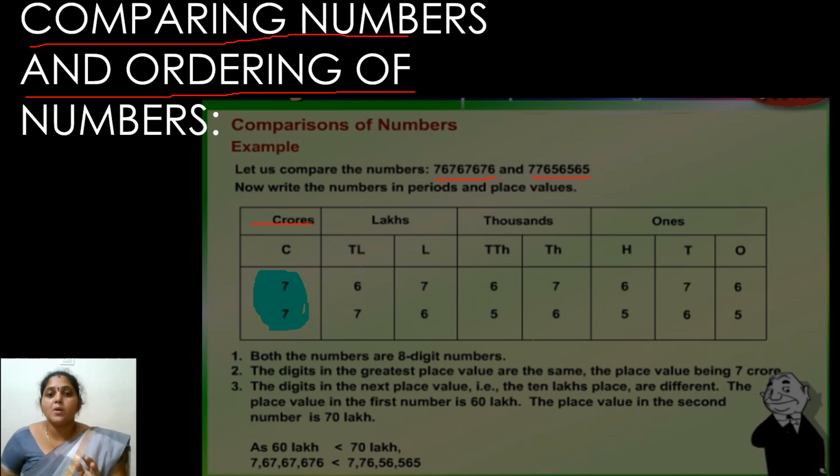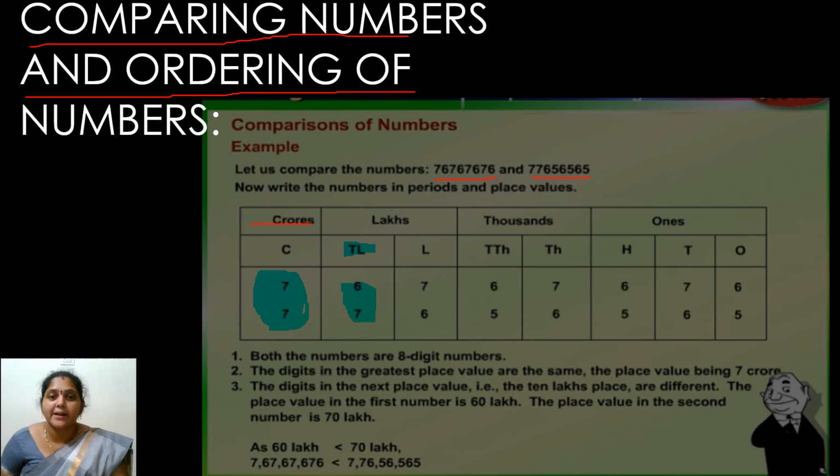Now I am going to compare the numbers in the 10 lakh place. Here my digits are 6 and 7. If you observe, 60 lakhs is smaller than 70 lakhs. So you can easily tell which is the greater value and which is the smaller value. 70 lakhs is greater than 60 lakhs.